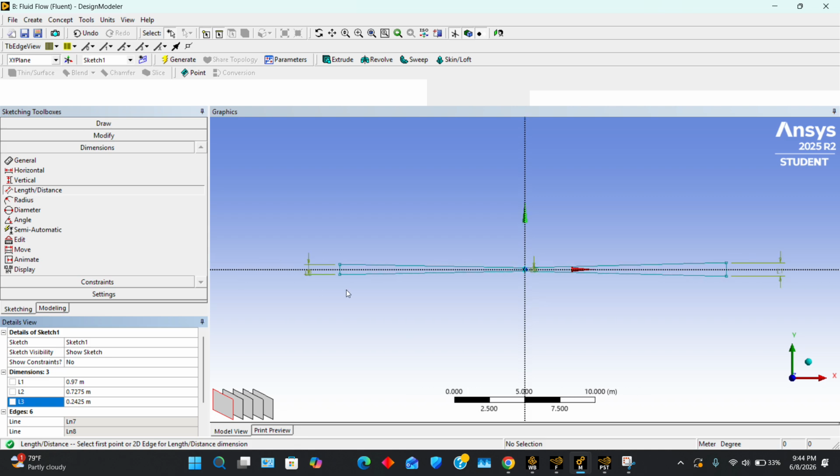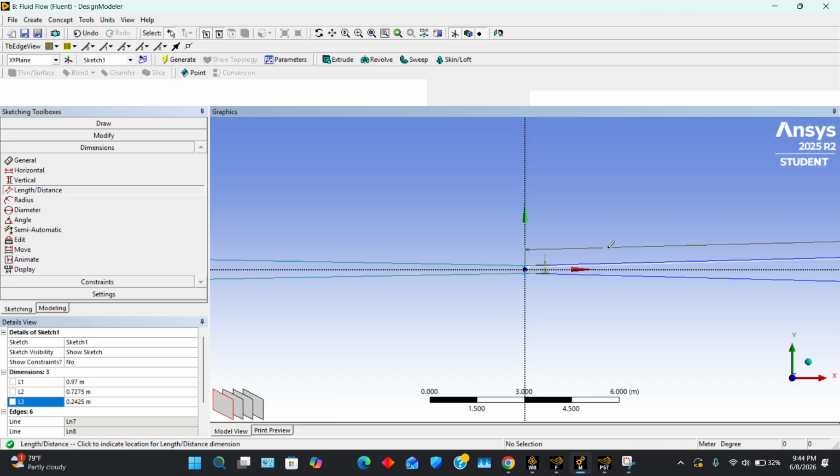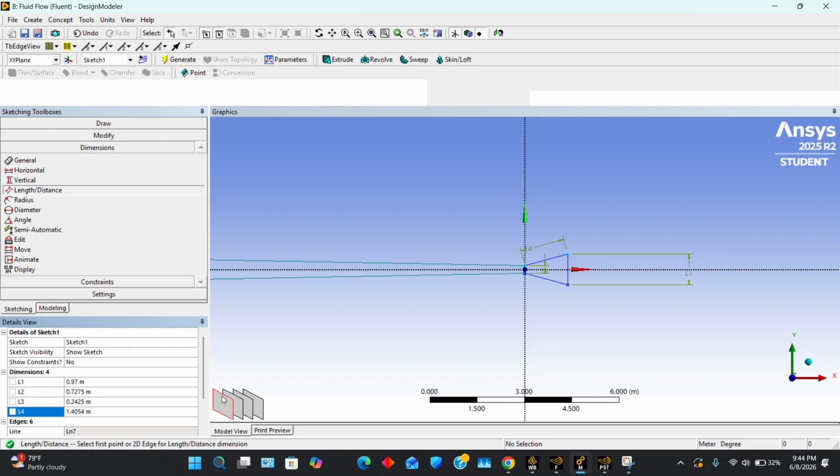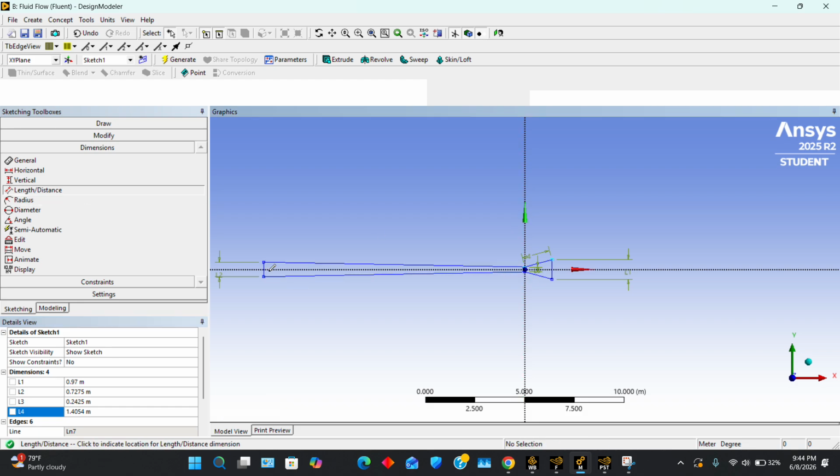And then for the wall of the diverging part of the nozzle, it's gonna be 1.4054 meters if you calculate everything. And then for the center line of the converging part, I just did 0.7. You can pick any. It's gonna be the same thing. We'll do length, so we'll go from this point to this wall, and I did 0.7, but like I said, you can do whatever.